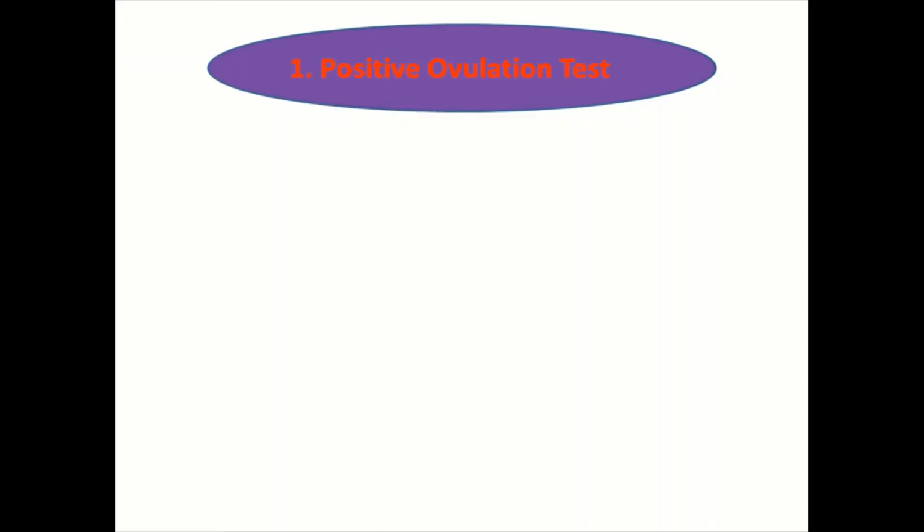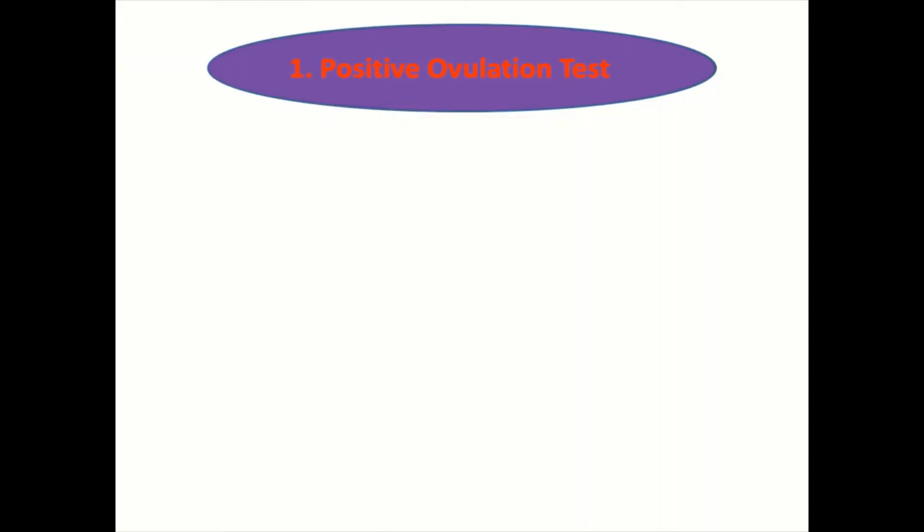And others are checking for the signs and symptoms of ovulation. So if you know the signs and symptoms of ovulation, you can start sexual activity about 5 days before the day of ovulation. That can be every day or every other day sexual activity, which will increase the chance of pregnancy.